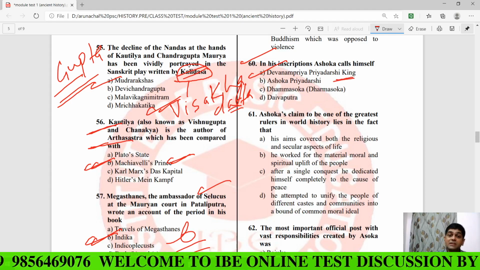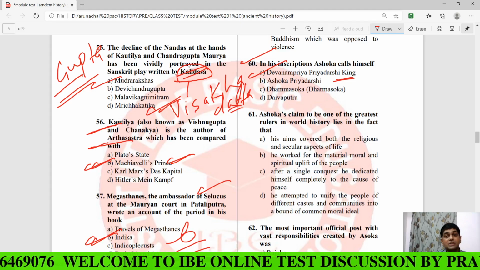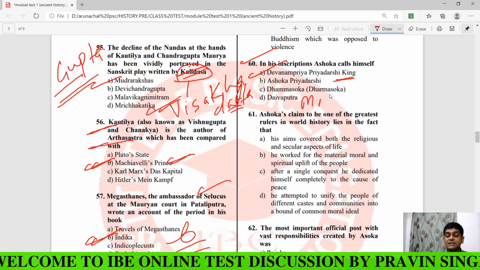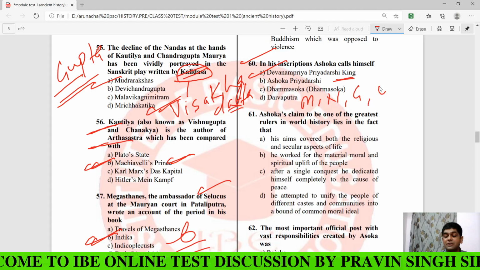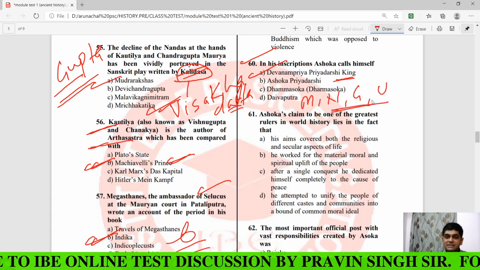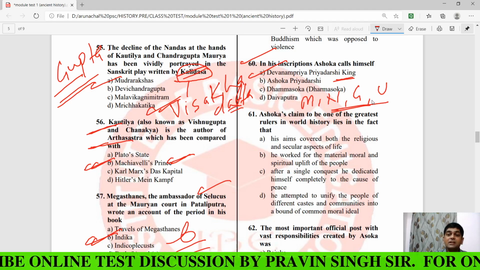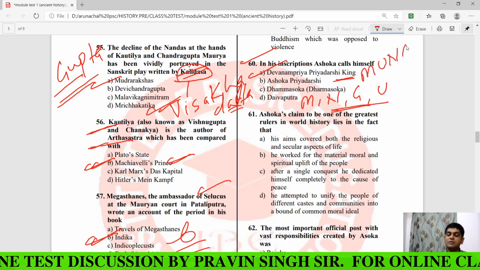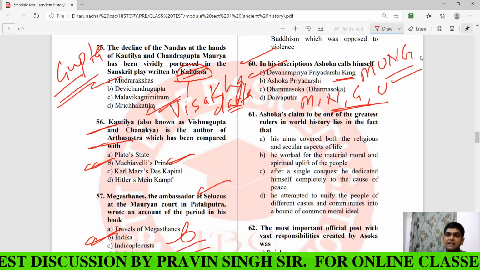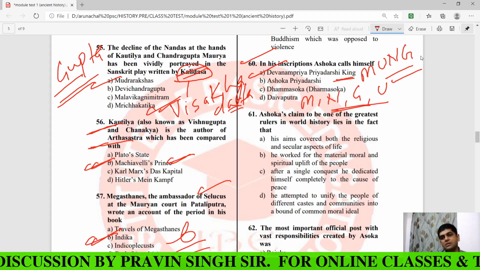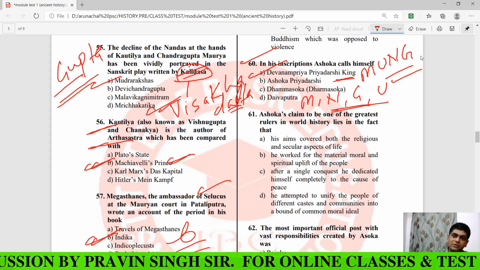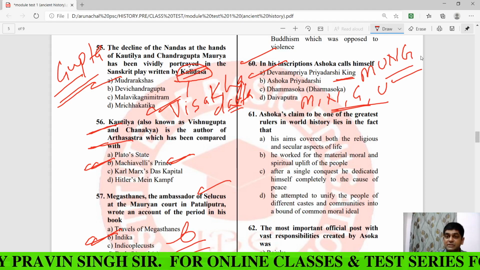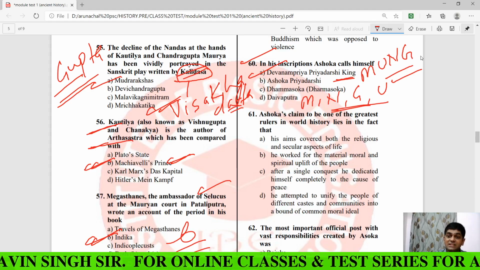Clear? So there are four inscriptions in which Asoka used his original name, and those four inscriptions are Maski, Nettur, Gujarra, and Udegolan. Maski, Nettur, Gujarra, and what? Udegolan. I told you the keyword, मूंग, and I have said it to you, if you want to remember history, then in many places you will have to apply keywords. Maski, Udegolan, Nettur and Gujarra, these are the four inscriptions where Asoka used his original name instead of this royal title.